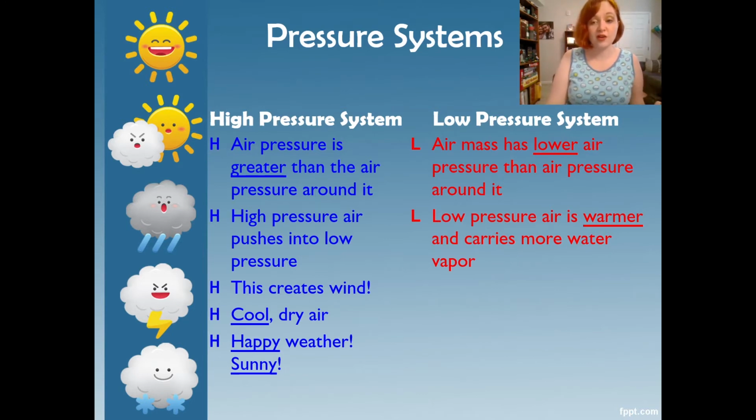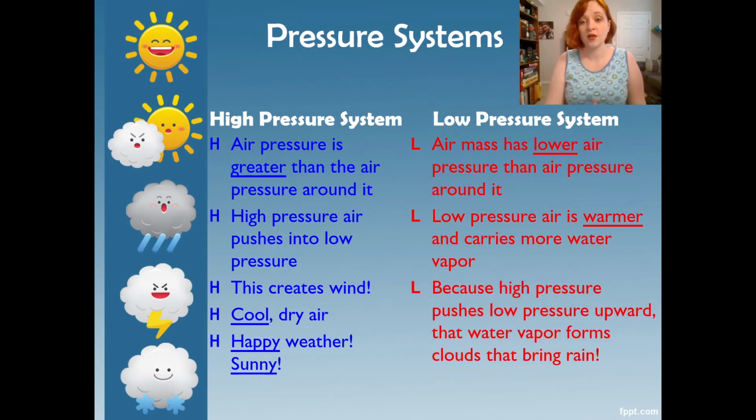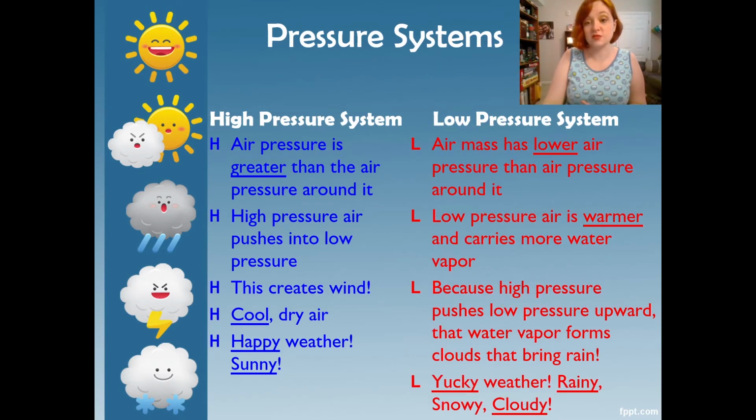So remember how high pressure air pushes low pressure air around, okay? Because the low pressure air has that water in it, okay? And the high pressure air pushes it around and pushes it up because heat rises, right? So warmer air will rise, okay? That water vapor will go up with it and form into clouds that we know, right? Water vapor turns into clouds and eventually will bring rain because as the clouds get bigger, we talked about that, right? Eventually it will rain. So with low pressure systems, unfortunately, we associate yucky weather, whether that's rainy, snowy, or cloudy.